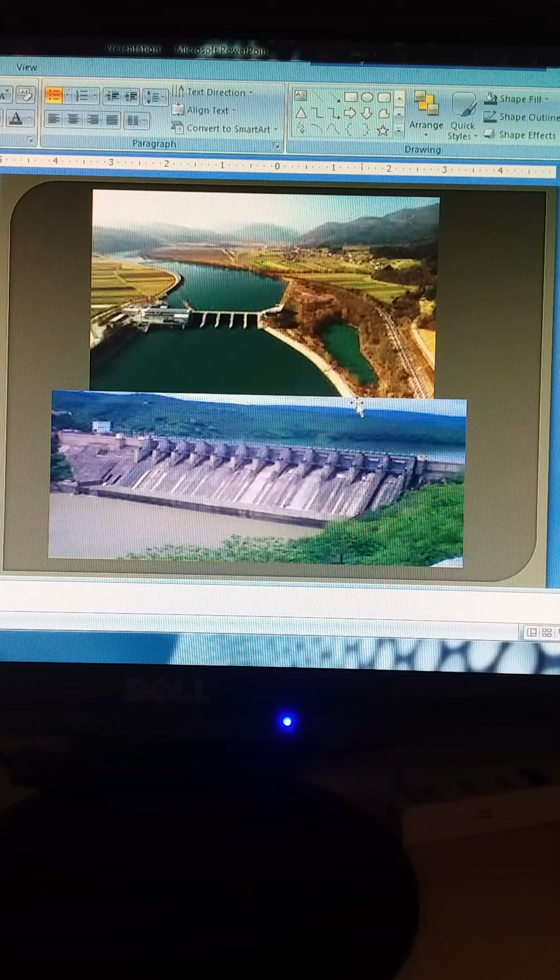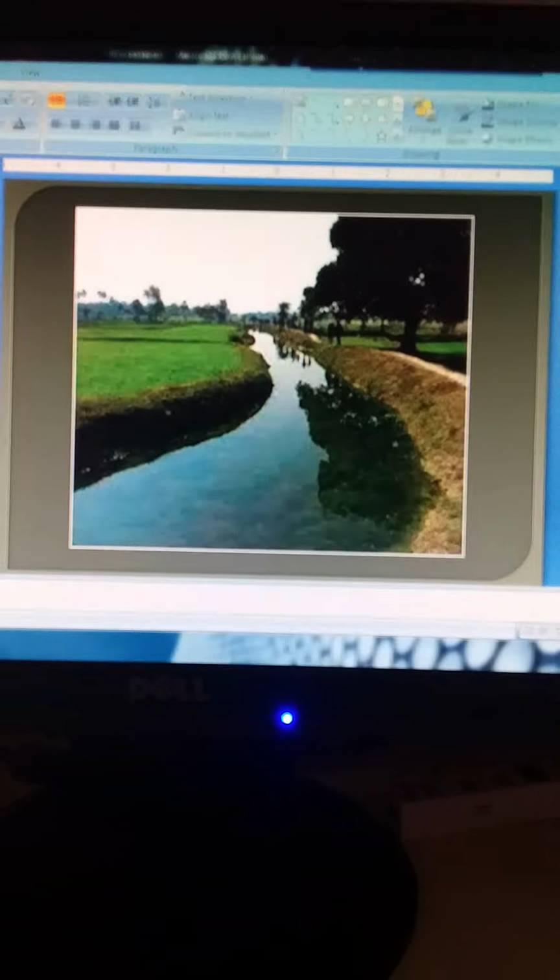Here is a picture. You can see the people are making the dams, and these are the making of the thermoelectricity areas also. People have made the dams. They are used for various purposes to avoid the water. That is we are using the water conservation in these purposes.